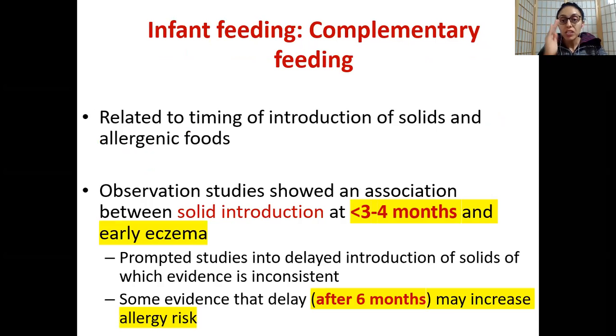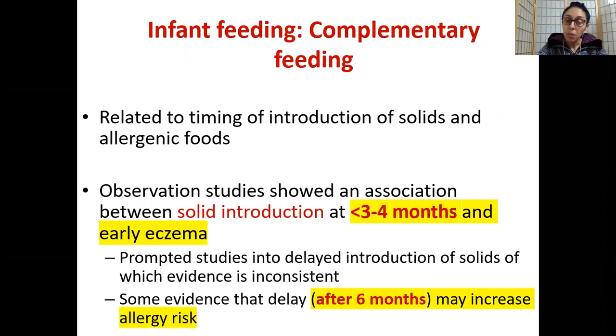Then you have complementary feeding. Again, a lot of mixed schools of thought. What has been seen is that if you start feeding the baby very early, meaning, say, even less than 3 months of age, when solid food is introduced, this may increase the risk of early eczema, dermatitis, and things like that.